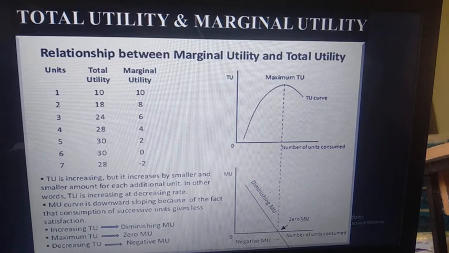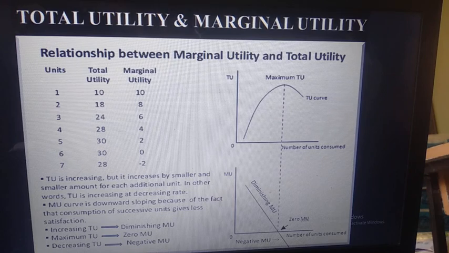Nextly, this is a very important concept, that is total utility and marginal utility. Total utility means the overall satisfaction which we are getting by consuming all the commodity. Like here we have been given an example, where 7 units of commodity are consumed. From consuming all 7 commodity we get satisfaction, that is total utility. And marginal utility means the additional satisfaction we get when we consume an additional product, that is marginal utility.